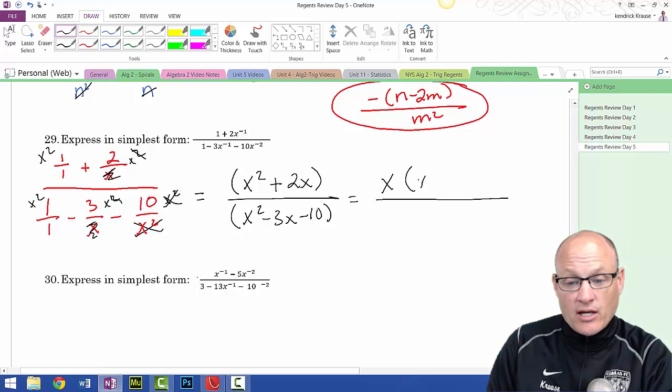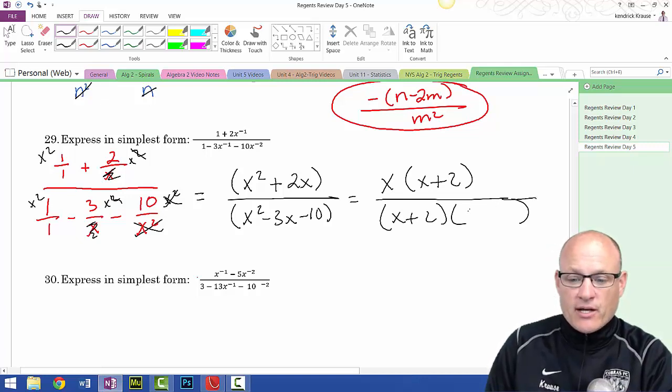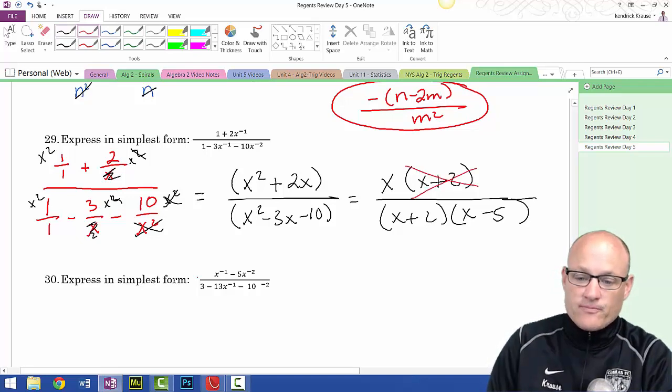X plus 2. I'm pretty certain I'm going to have an x plus 2 in the denominator. Otherwise, it would be kind of a boring question. And I am. X minus 5 here, because negative 5 times 2 is negative 10, and when I add those up, I get negative 3. I cross off the x plus 2's, and I'm left with x over x minus 5. Last problem.